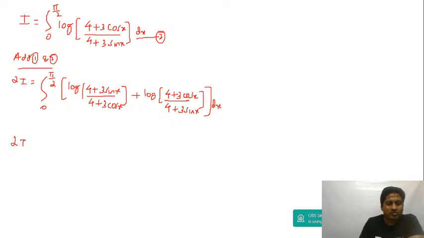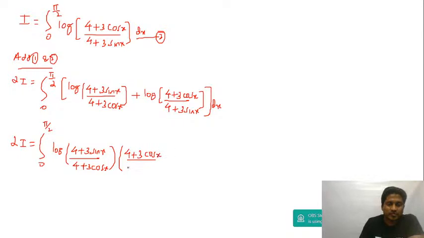Log m plus log n is log m into n. So you get 2I is equal to the integral from 0 to pi by 2, and then log m plus log n is log of m into n. You will get log of (4 plus 3 sin x upon 4 plus 3 cos x) into (4 plus 3 cos x upon 4 plus 3 sin x), and then dx. Anyways, this will cancel, guys.